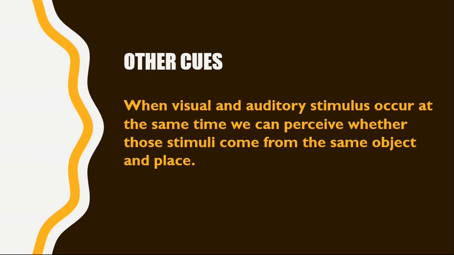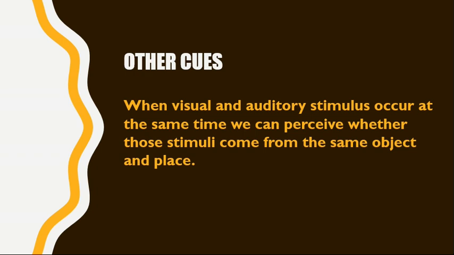Experience also matters. Although visual and auditory stimulus reach us maybe at the same time, sometimes we are unable to coordinate. Sometimes the movements or the stimulus are not coordinated, and because of our experience, because of our learning factor, we come to know the difference.